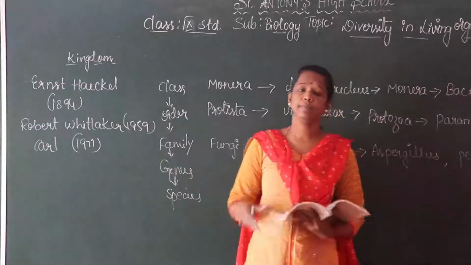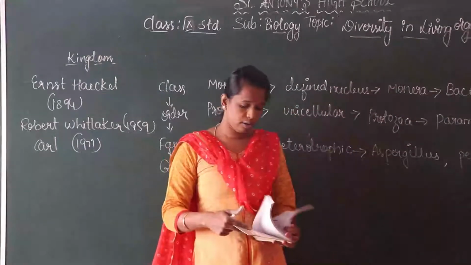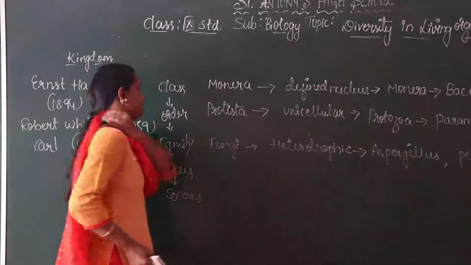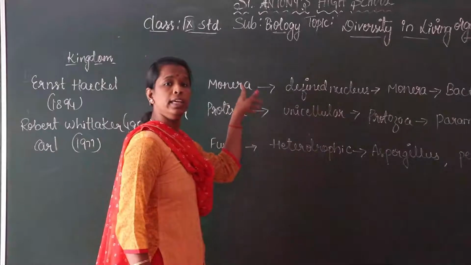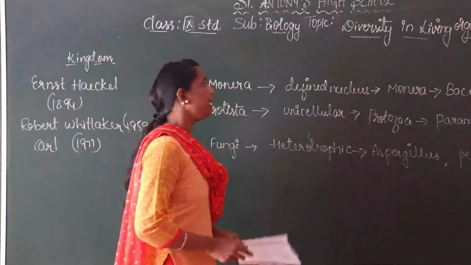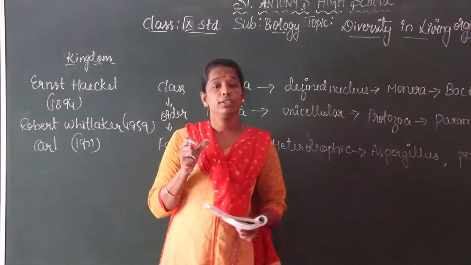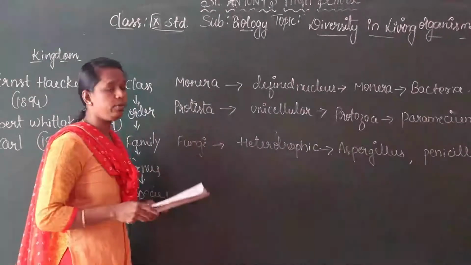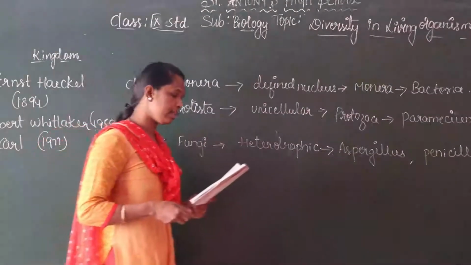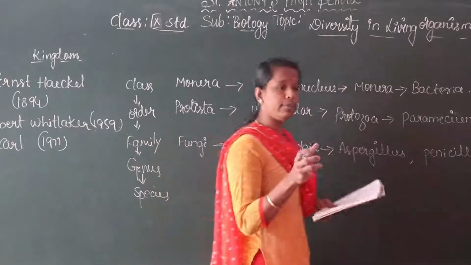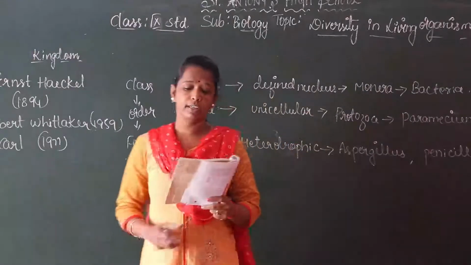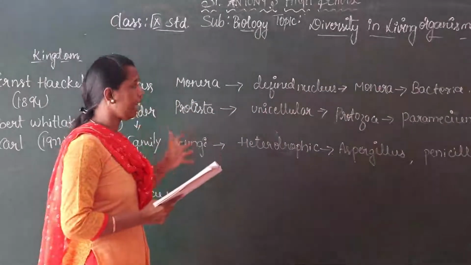In that, the first group is the kingdom Monera. In this Monera group, it has a definite nucleus, a definite shape of nucleus or organelles. On the basis of this group, the organisms are diverse based on many characteristics.